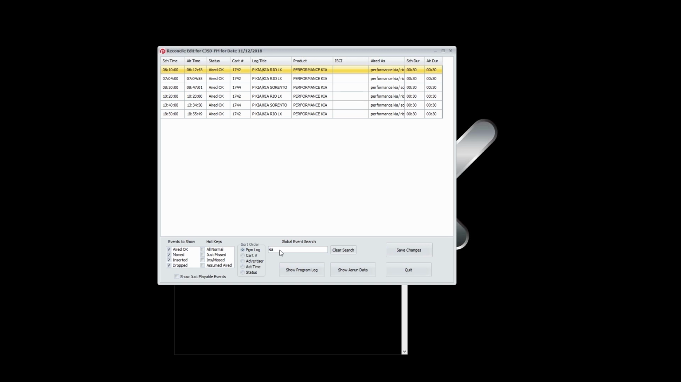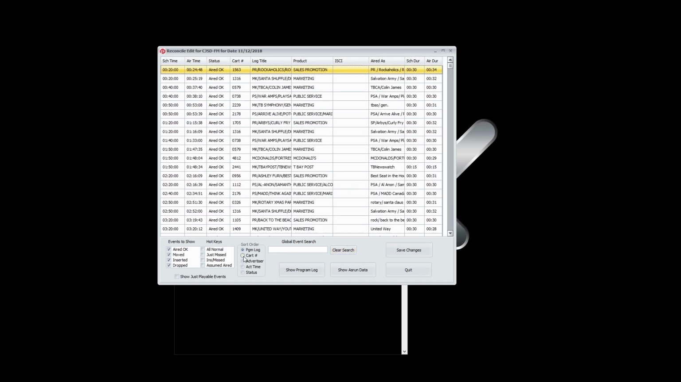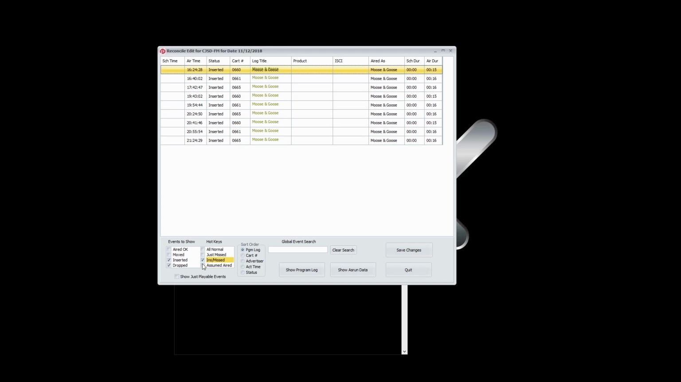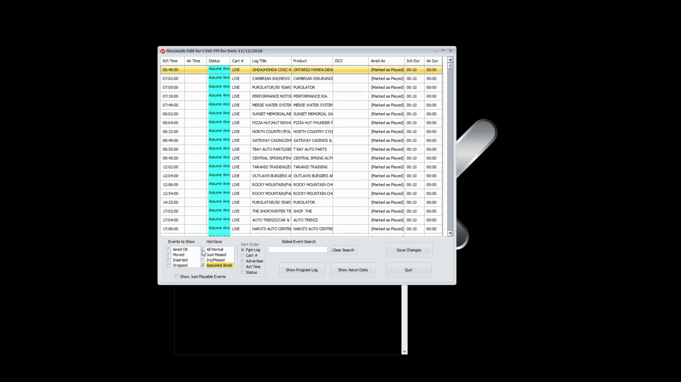Here's where we're drilling down on all the Kia events for a prior day, clearing it out. Now we can go to see just the missed events. There were none. Any inserted and missed. Here's a few inserts. And of course, all the events that were assumed to be aired. These are live reads and whatnot.